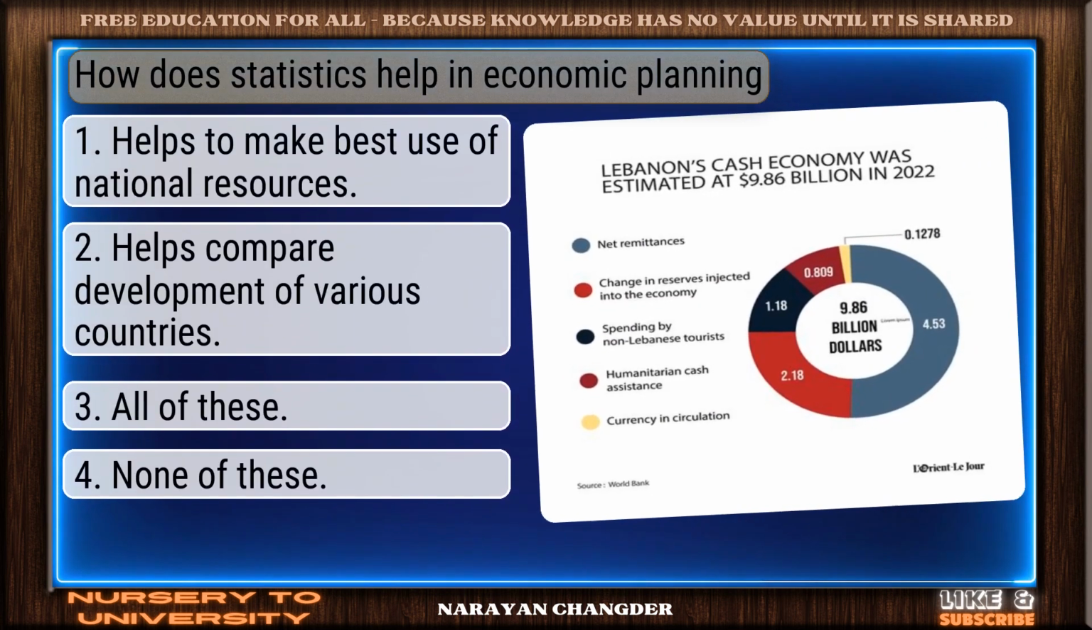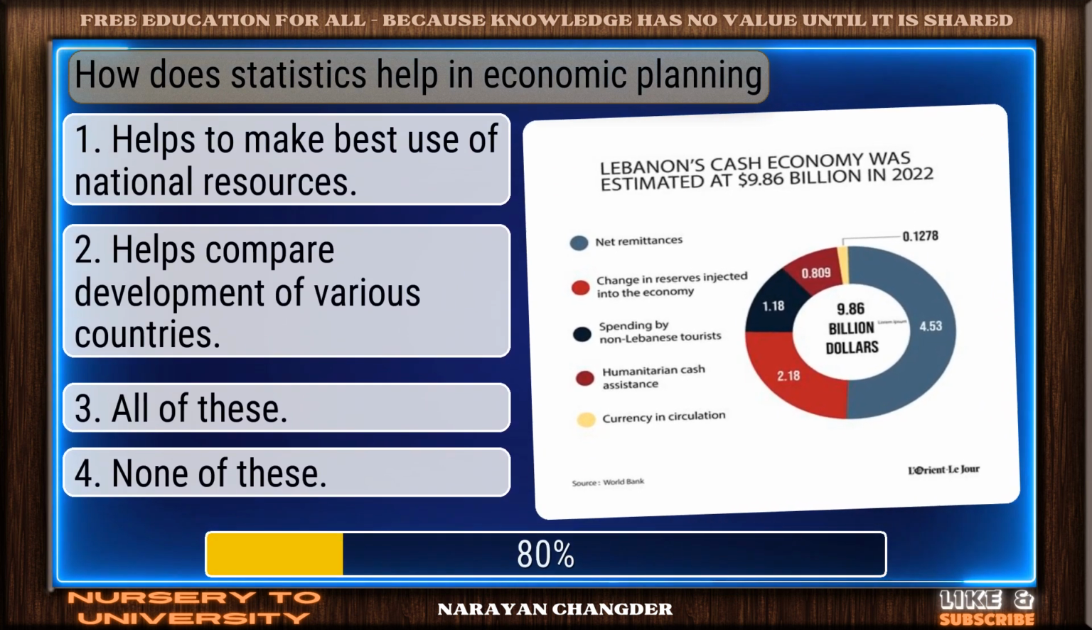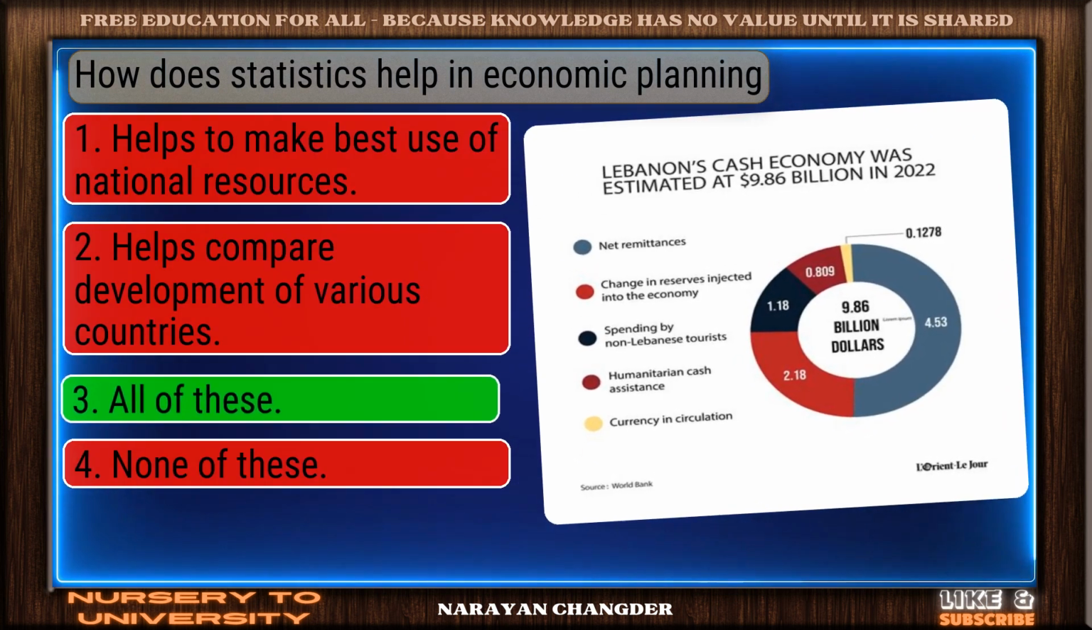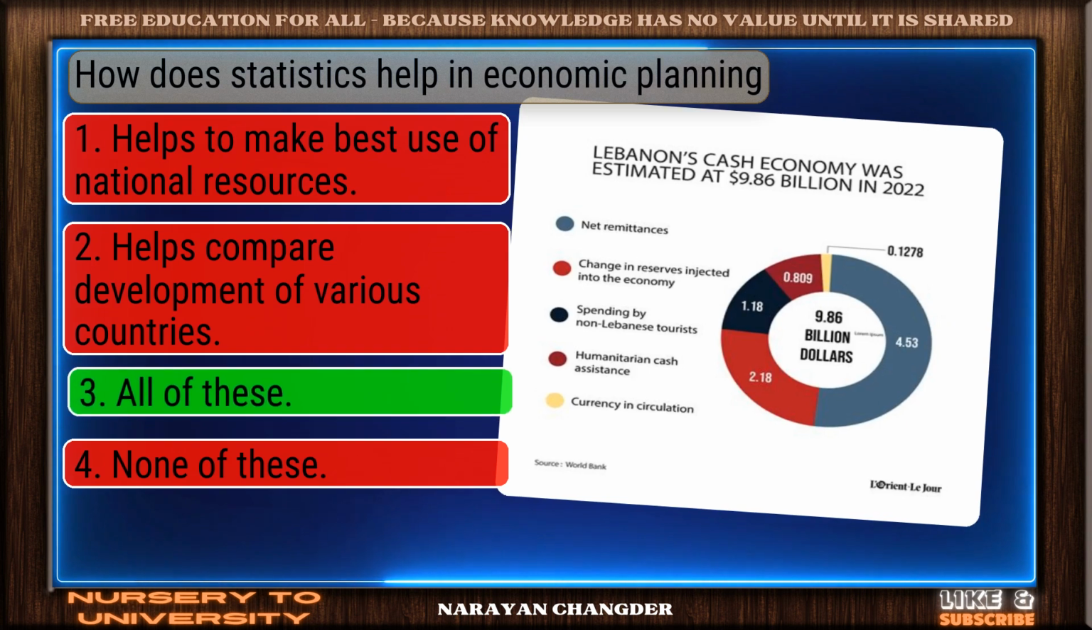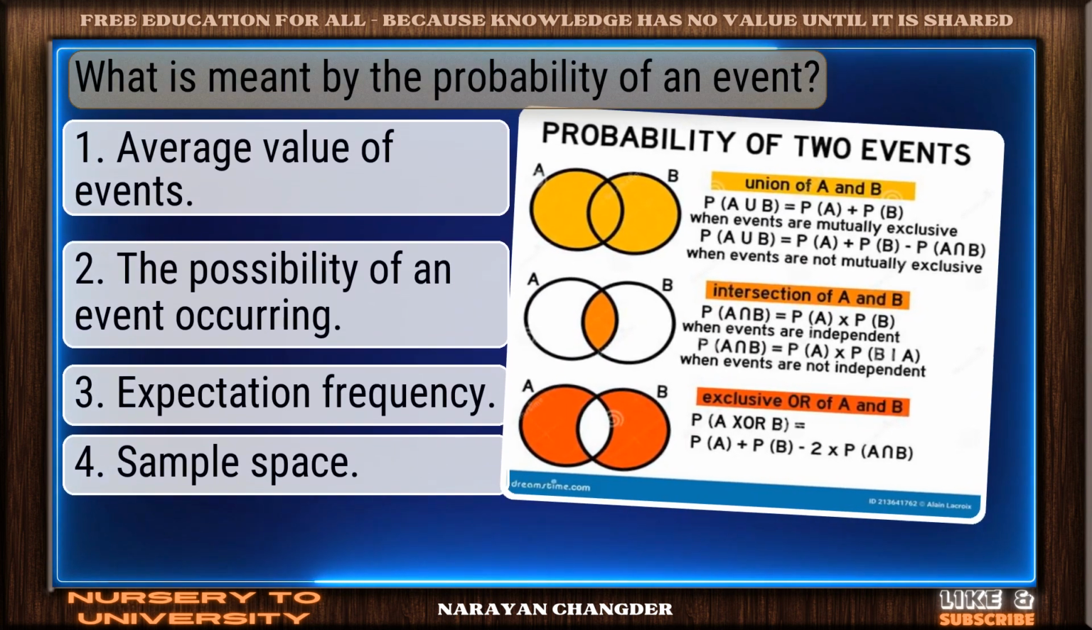Question number 39. How does statistics help in economic planning? On track. All of these is the correct answer. Question number 40. What is meant by the probability of an event?